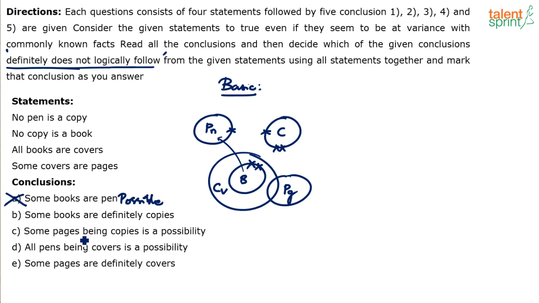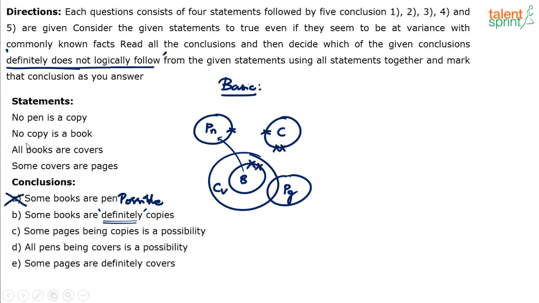Okay. Next, some books are definitely copies, which means some books are copies. The word definitely here is redundant in this case. Some books are copies and some books are definitely copies is one and the same, because this is not a possible conclusion type, right? It is a definite conclusion type only. Even if he says some books are copies, I would say it's a definite conclusion. I will not say it's a possible conclusion.